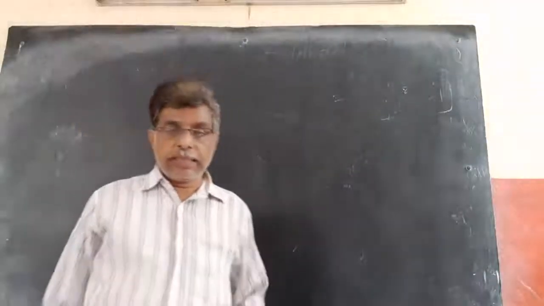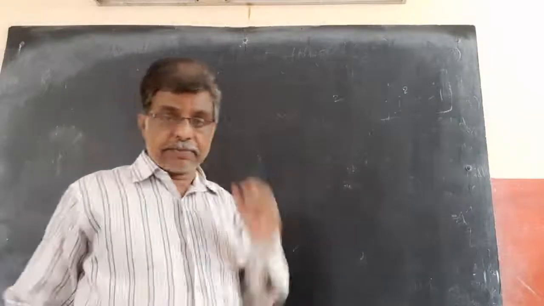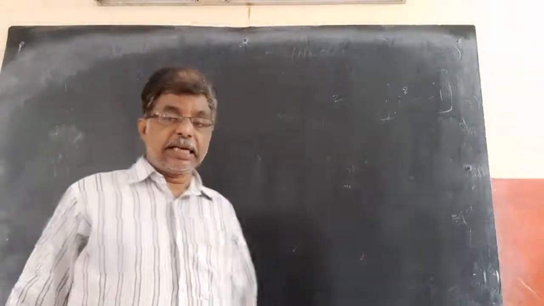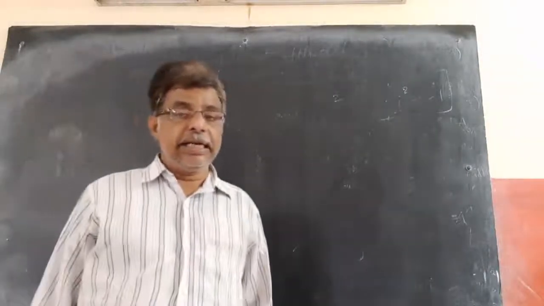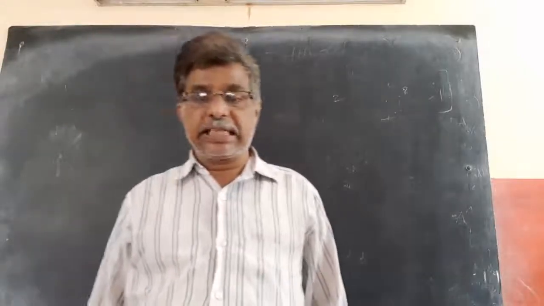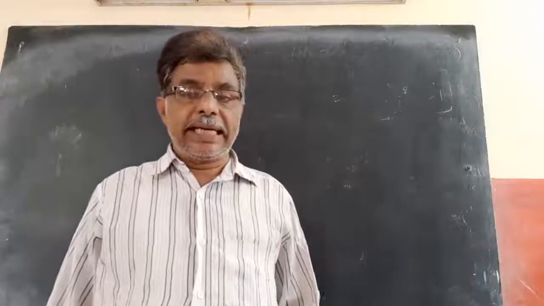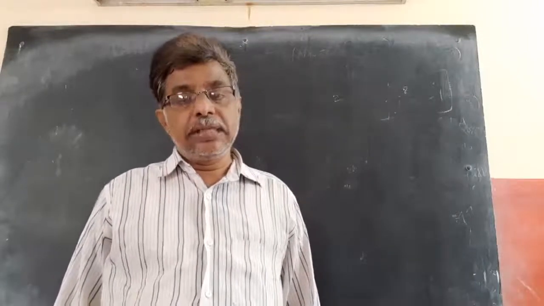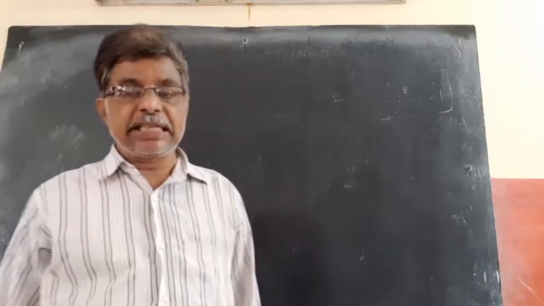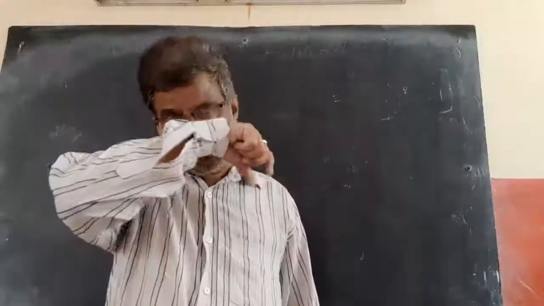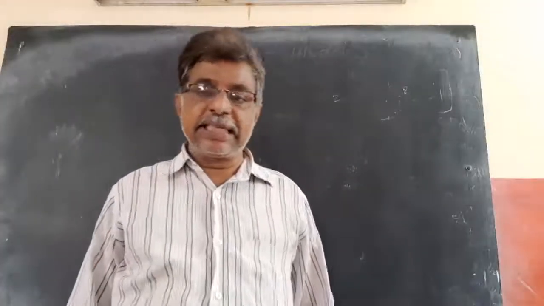Till now we have learnt the definite integral. What is meant by the definite integral? The definite integral from a to b of f(x) dx equals the Riemann sum, sigma i equals 1 to n of f of t_i into delta x_i, where delta x_i is nothing but the width of each rectangle, x_i minus x_{i-1}.